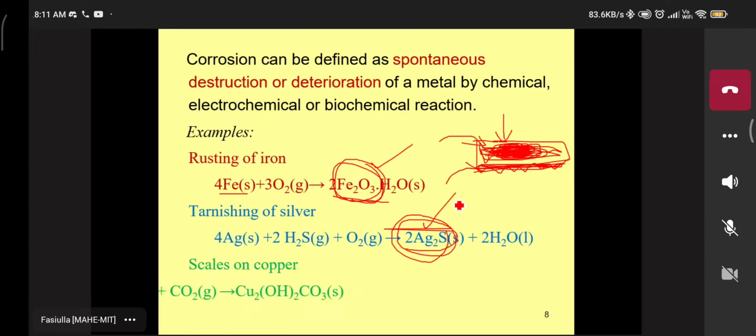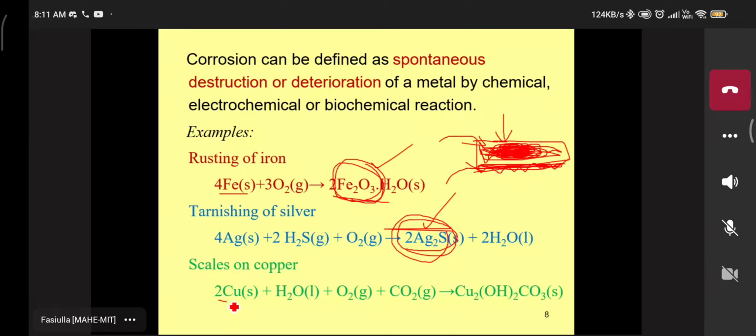Then the next example: scales of copper. What happens here? Now the copper metal, again, we take as an active metal. Once again oxidation is done. Oxidation means corrosion starts in the presence of moisture, H2O, as well as some carbon dioxide available in the atmosphere. Then it converts to the composition Cu2(OH)2CO3.